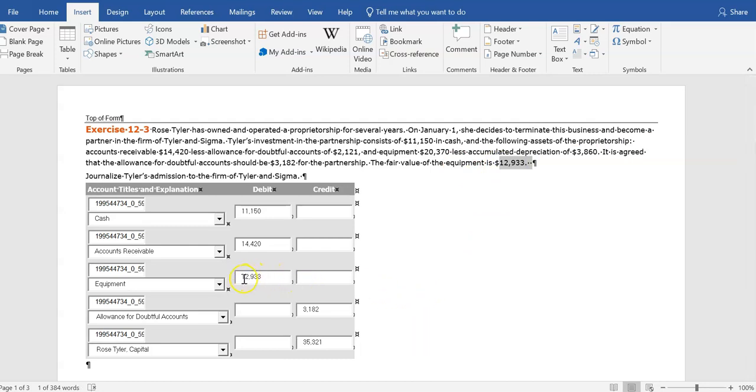So we will record the fair value of the equipment of $12,933. Right now, the total value of what Tyler is investing is all of the assets added up, less the allowance for doubtful accounts, and the difference is $35,321. And that will be the amount that we record as a credit into Tyler's capital account.